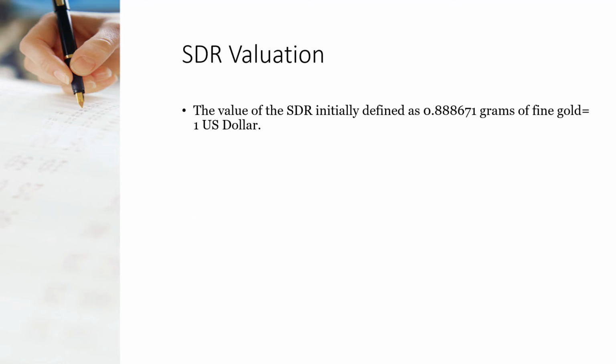Further, SDR valuation. The value of the SDR was initially defined as 0.888671 grams of fine gold, equal to $1. In traditional times, we used to value SDR in terms of 0.888671 grams of fine gold as $1.